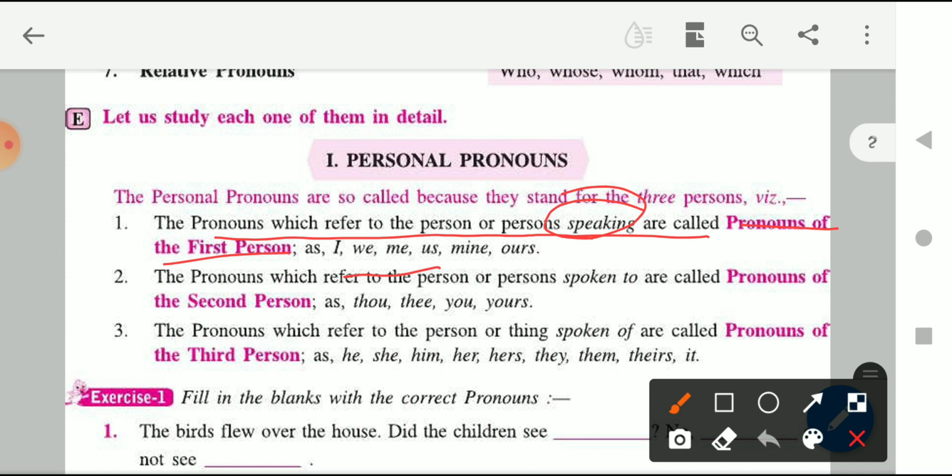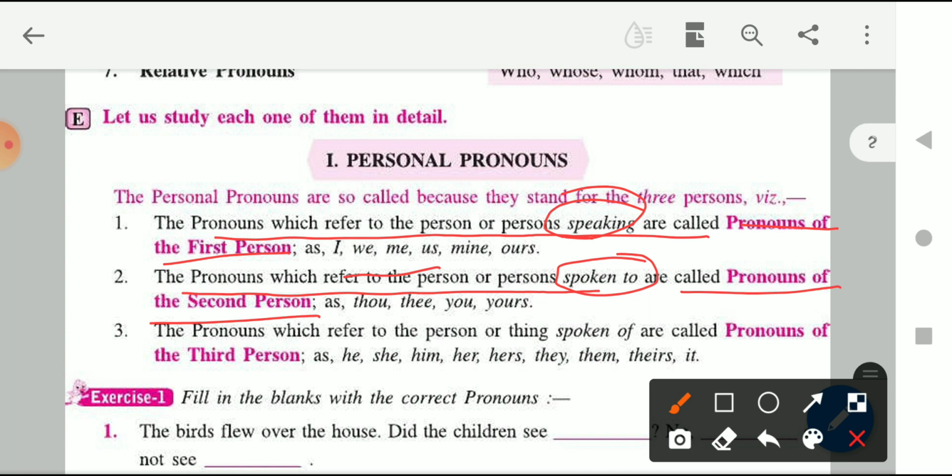Or if plural, for plural what are we going to use? We. Okay, understood? Now let's move on to the second person. What is a second person pronoun? The pronoun which refers to the person or persons spoken to. The speaker is the first person and the second person is whom the speaker is talking to. So spoken to means जिससे speaker बात कर रहा है, that is the second person. So pronouns which refer to the person or persons spoken to are called pronouns of the second person.